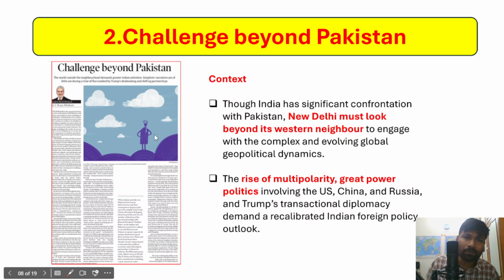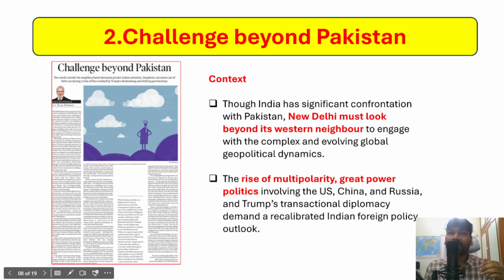However, a very important article has been produced in the Indian Express newspaper, and this is very important for your general studies paper too. One thing that we should understand is that India has ambitions to become a larger regional player and also a global player. In this context, we cannot afford to confine ourselves to Pakistan in the region.